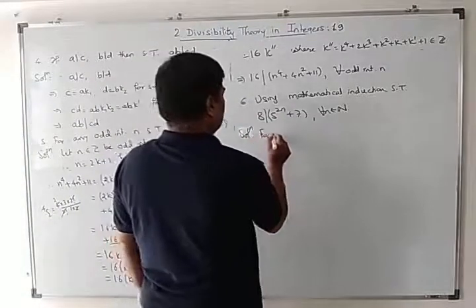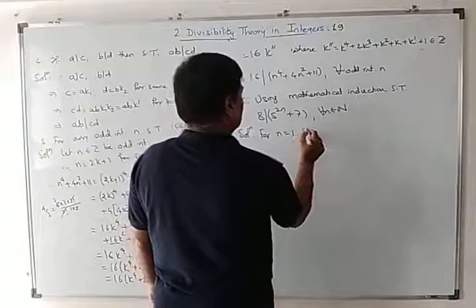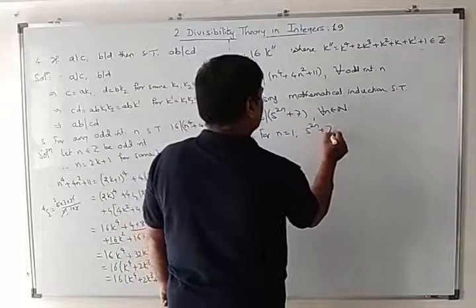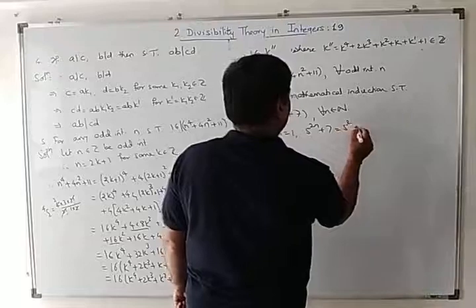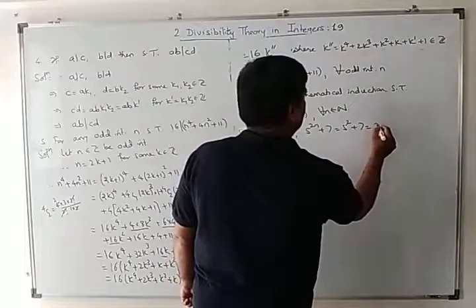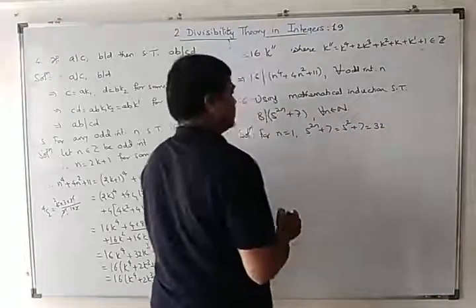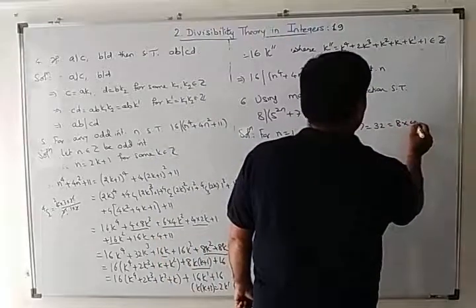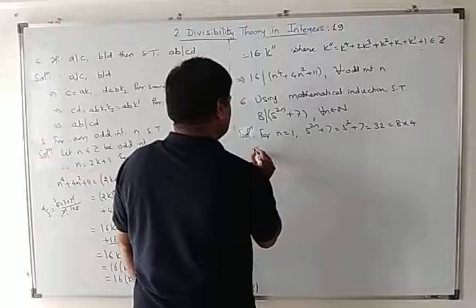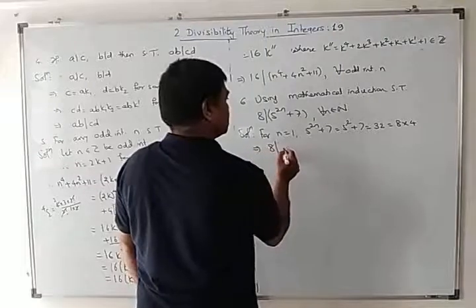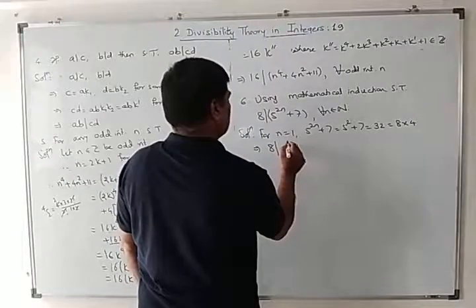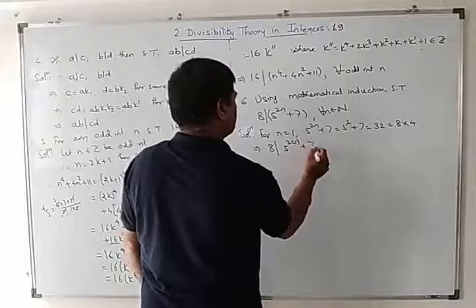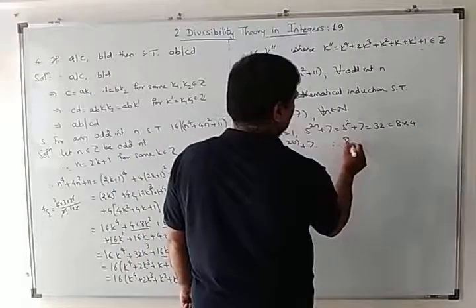For n equal to 1, 5 raised to 2n plus 7 is equal to 5 square plus 7, which is nothing but 32, equal to 8 into 4. This implies 8 divides 5 raised to 2 into 1 plus 7, and therefore the result is true for 1.